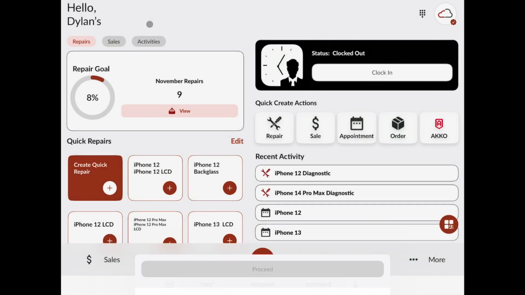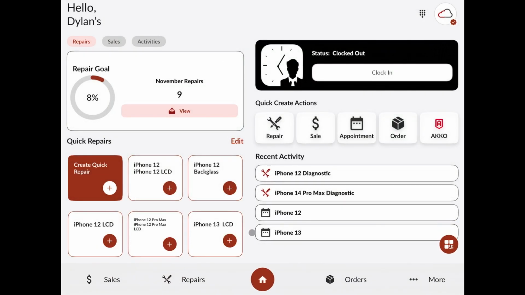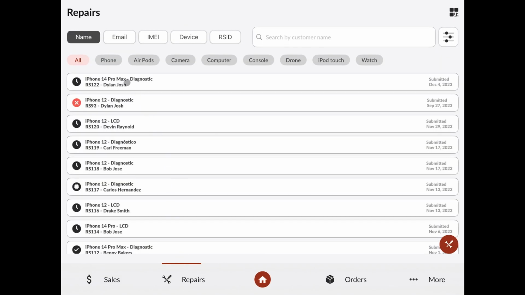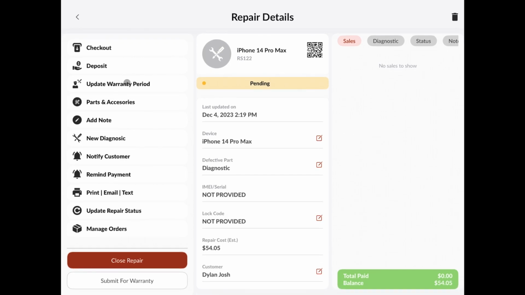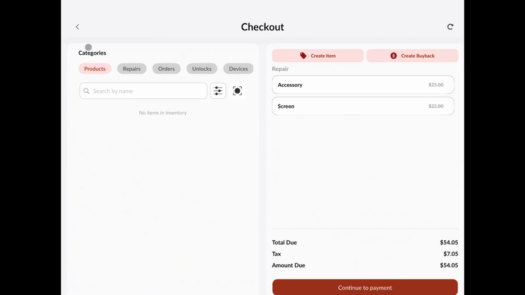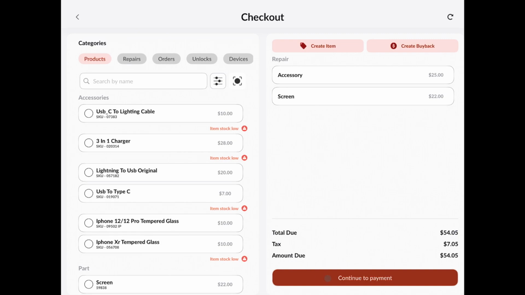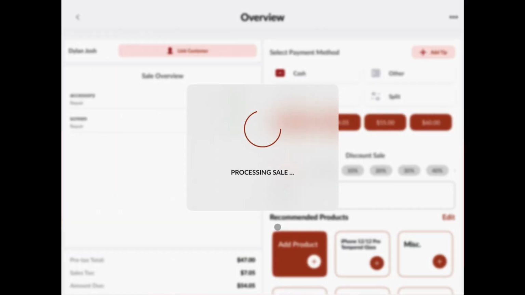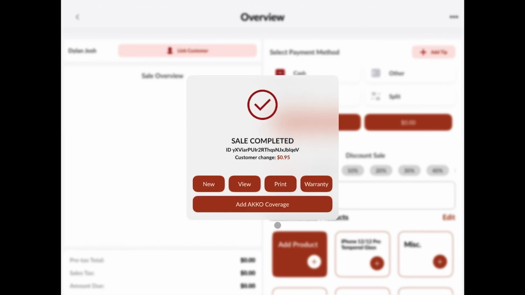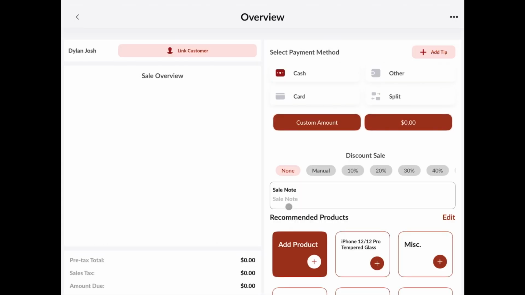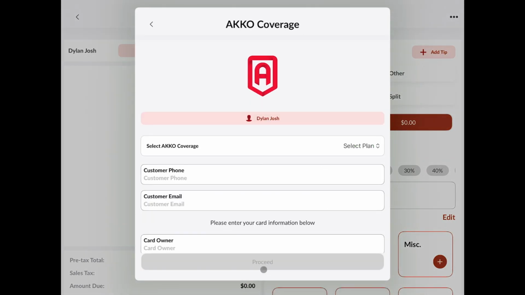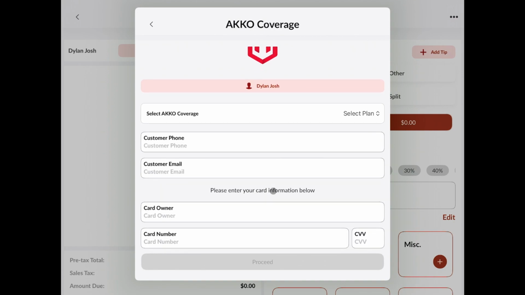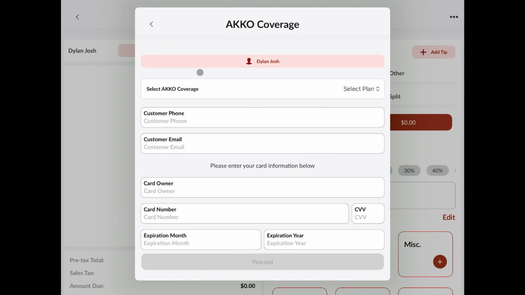Another way that the AKKO coverage can be brought in is by doing a checkout for a repair. So if we go to one of our repairs here, and we'll go to checkout, and we'll continue to payment. Now, once we are collecting this payment from the customer, on this screen here, we'll now be able to also add an AKKO coverage. We'll automatically bring in the customer from the repair, and we can continue to filling out the information for this coverage.